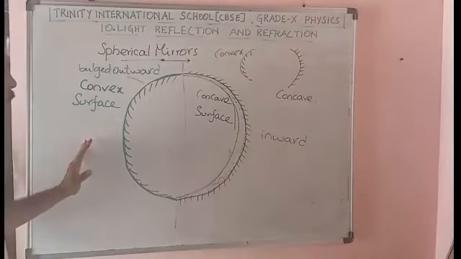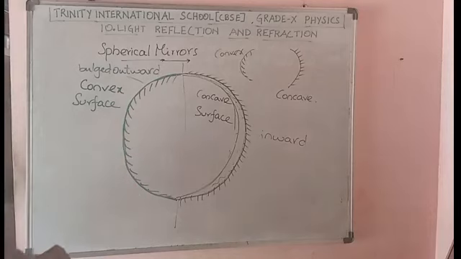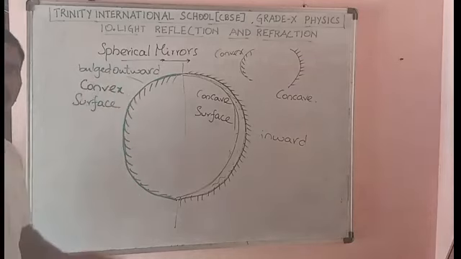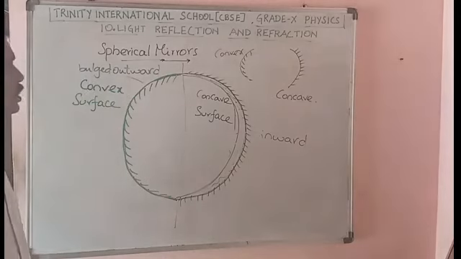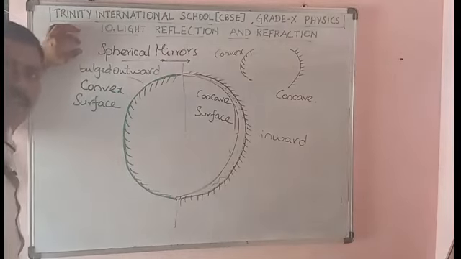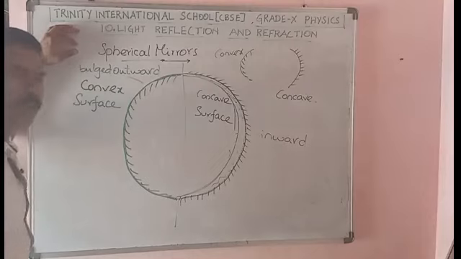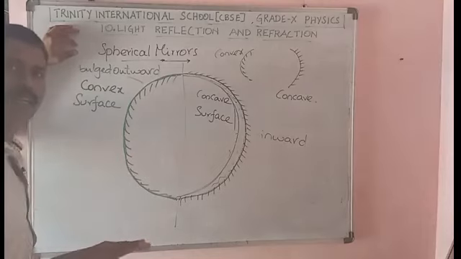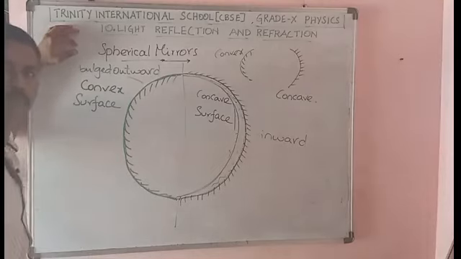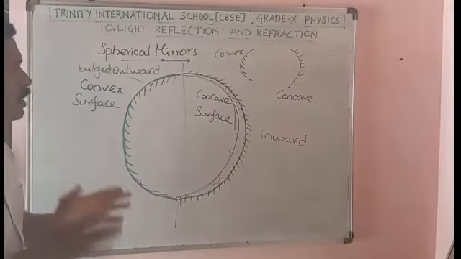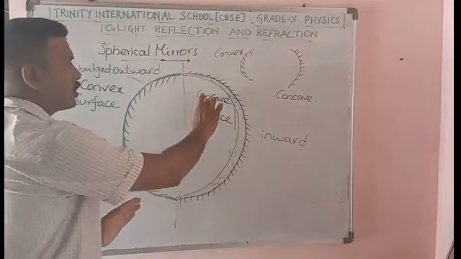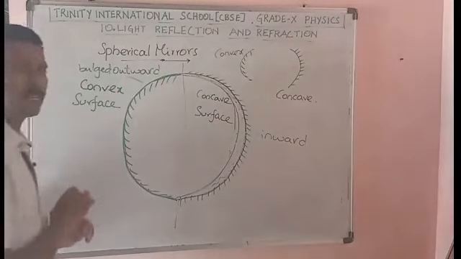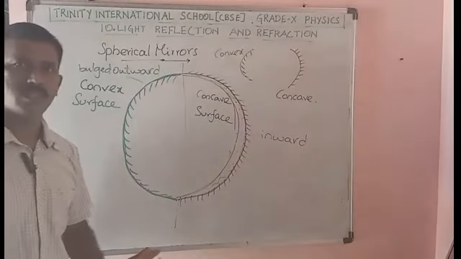You can draw this in your classwork. A sphere, and the curved surfaces or curved mirrors come under which category? We can categorize everything into the spherical mirrors. Okay, in spherical mirrors there are two more types. What are these types of spherical mirrors? Spherical mirrors you can split into concave mirror and convex mirror. That is based on the surface.